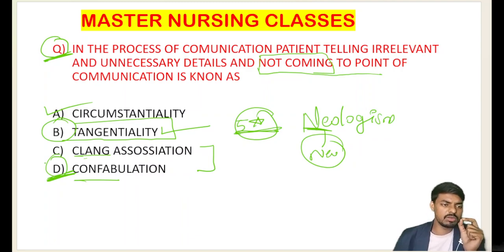Okay, please write it down in your important notebook and revise it once before going to the exam. This is going to be a very hot topic for your examination. So in the process of communication, the patient is telling irrelevant, unnecessary details and not coming to the point of the communication. His answer goes to tangentiality. The rest of the three questions I have also discussed: what is circumstantiality, clang association, confabulation. Okay, let me go for the next question.